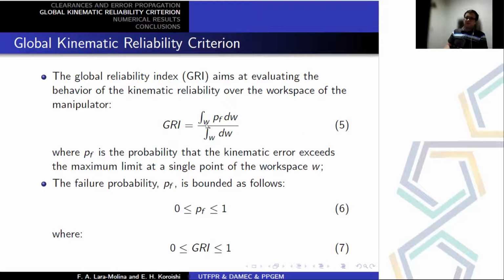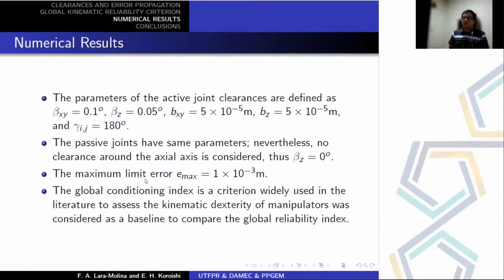Basically, this expression considers the probability of failure for a region of the workspace. This region is defined by W. And we observe that the probability of failure is defined as a value between 0 and 1. And the global reliability index is the mean of the probability of failure on a region of the workspace. Therefore, the global reliability index is also bounded between 0 and 1.